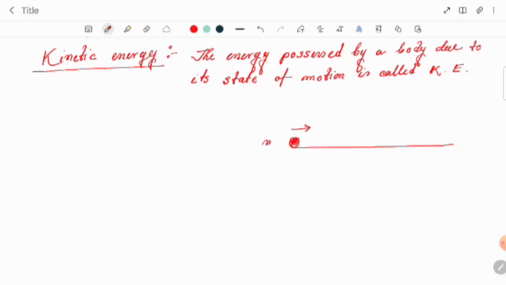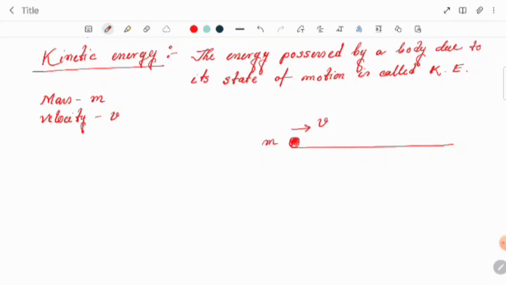The body mass is m. When the body is moving, obviously it should have some velocity. Suppose the velocity of the body is v.